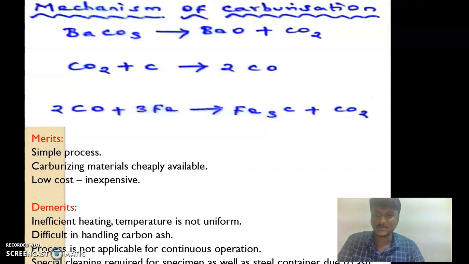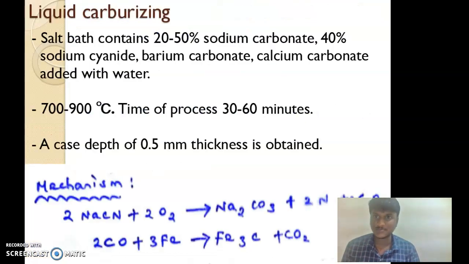Merits of solid carburizing: it is a simple process, and carburizing materials are cheaply available, low cost, inexpensive. Demerits: the heating temperature is not uniform, there is difficulty in handling carbon ash, the process is not applicable for continuous operation, and special cleaning is required for the specimen as well as the steel container due to ash.